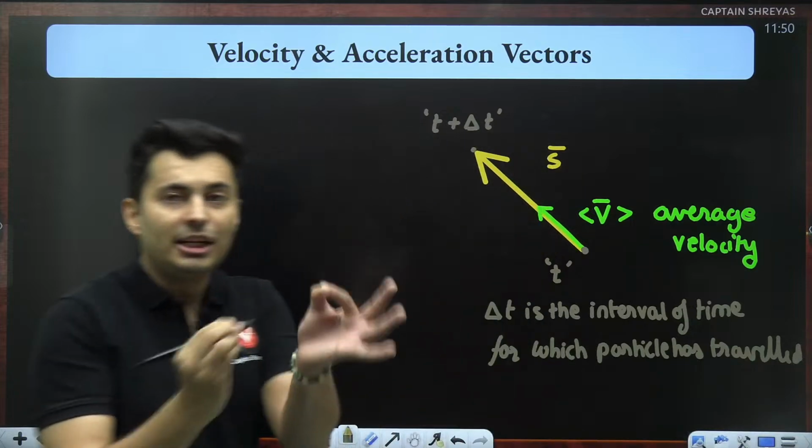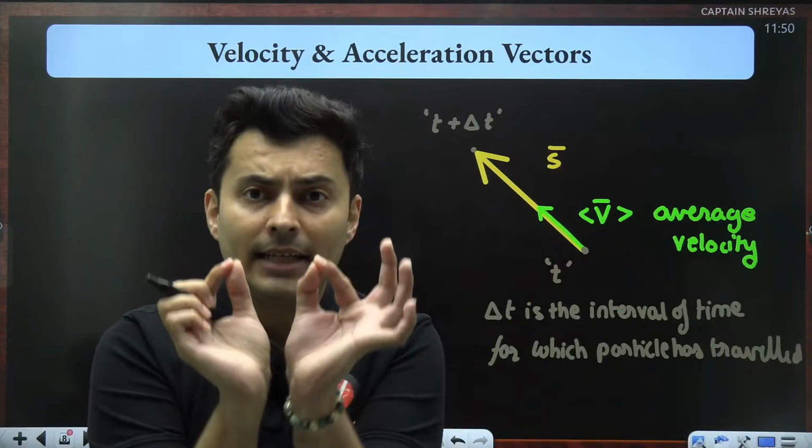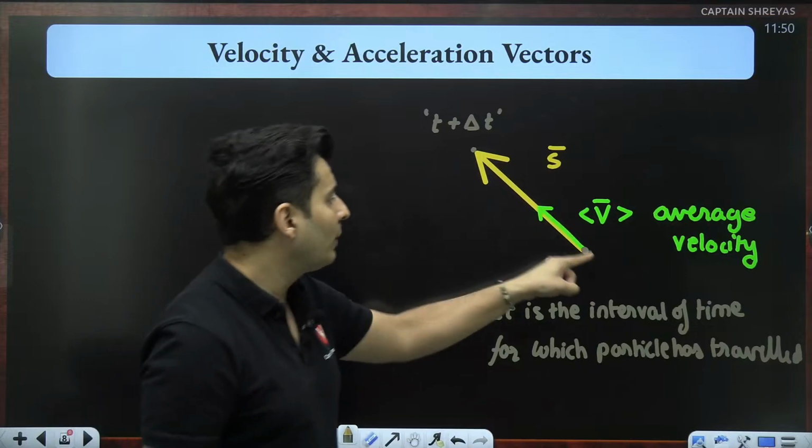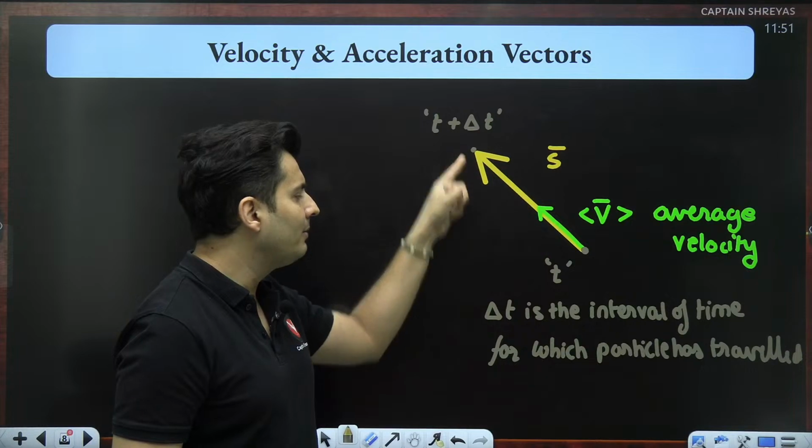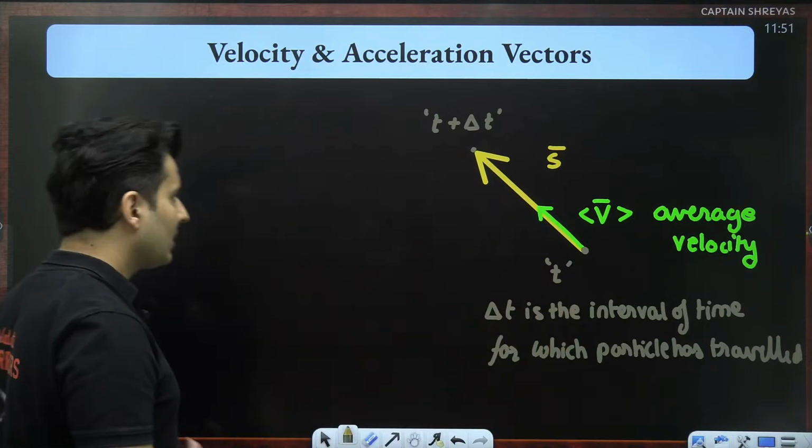Delta t means the change of time, the time gap for which you moved from here to here. I was here at 12 o'clock, I am here at 12:05. So 5 minutes is the time travel. That is the meaning of it.